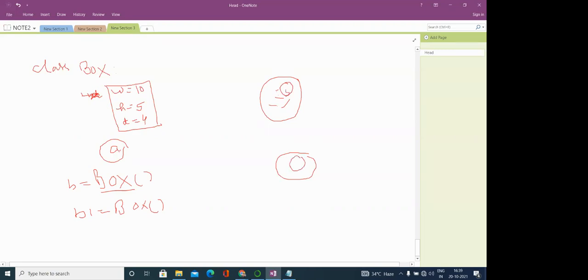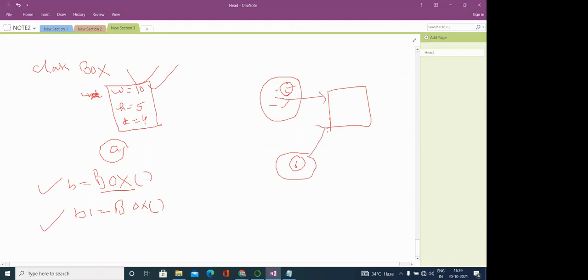Here I can store 5, here I can store 6, meaning I can store different values. While if these variables are static variables, then no matter how many objects I create, all are sharing the same copy, like w equal to 10, h equal to 5 and d equal to 4, all sharing the same copy.